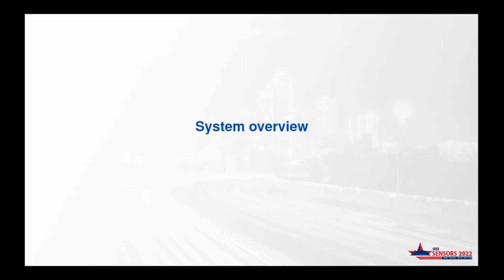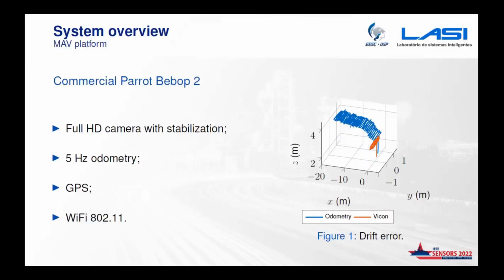Here's the system overview. In this work, we are using a commercially available MAV from Parrot, the Bebop 2. It has a full HD camera and a 5 Hz odometry system. On this platform, we don't have access to the raw sensor measurements. It only outputs velocity, position, and orientation, but we don't know exactly how the fusion of these sensors is happening, so we can't know exactly how the parameters are calibrated. We also have GPS, and Wi-Fi communication to enable communication with a computer or another onboard computer.